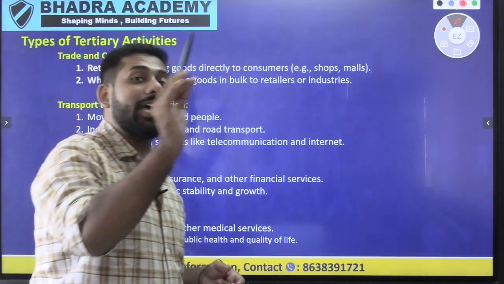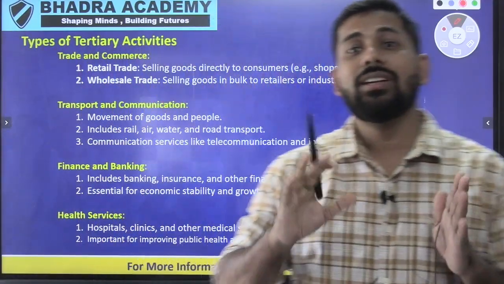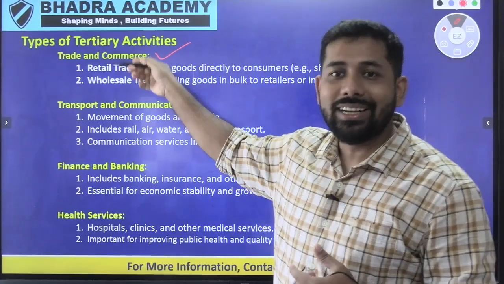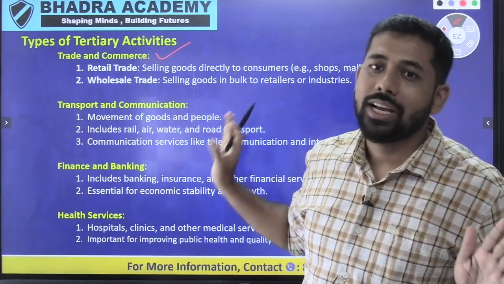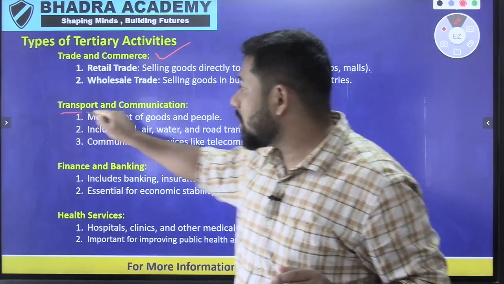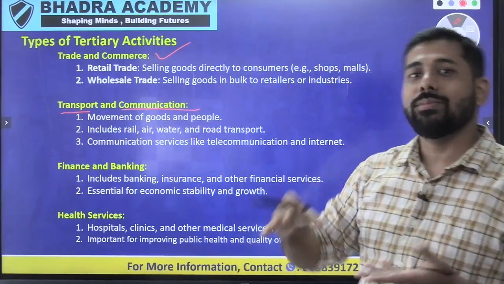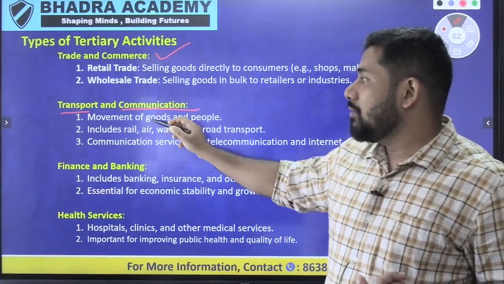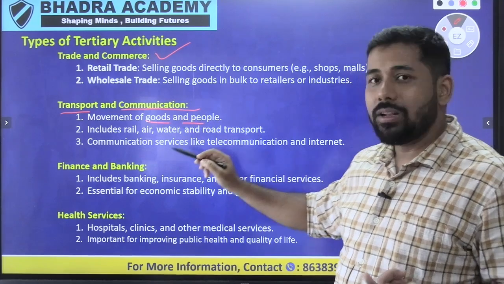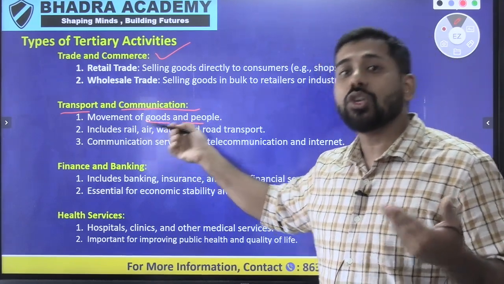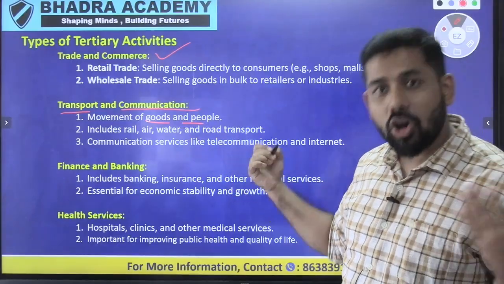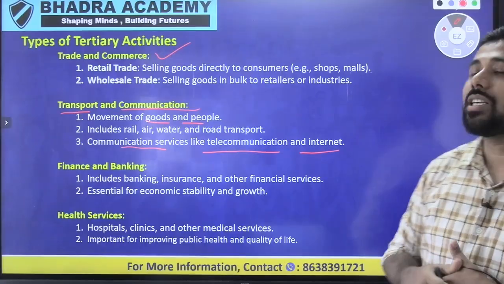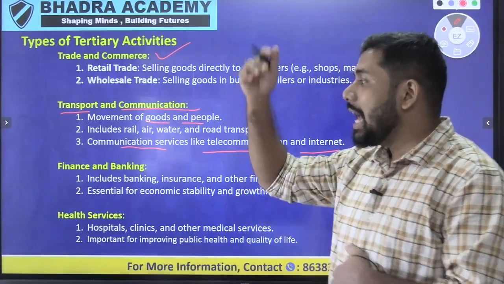If I talk about the types of tertiary activities, there are different types. For example, trade and commerce, whether retail or wholesale. Next, transport and communication, which is also a service, with movement of goods or people through railways, airways, waterways or roadways, and communication services like telecommunication and internet.